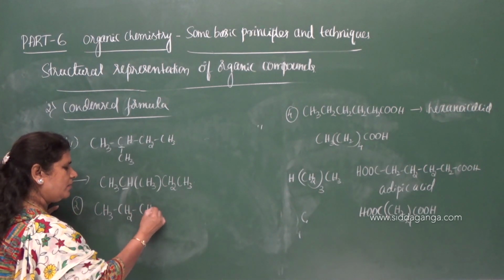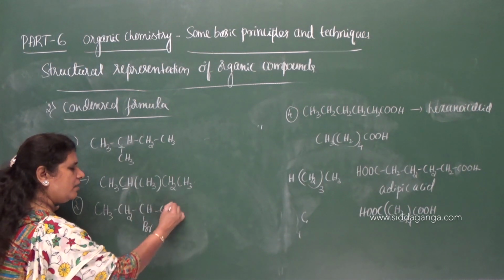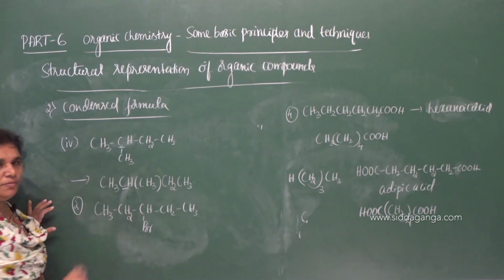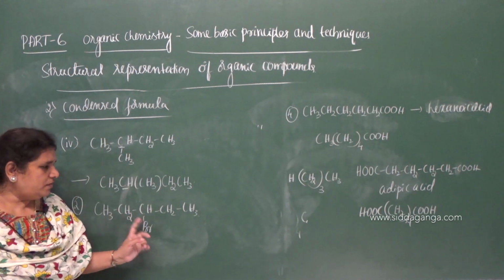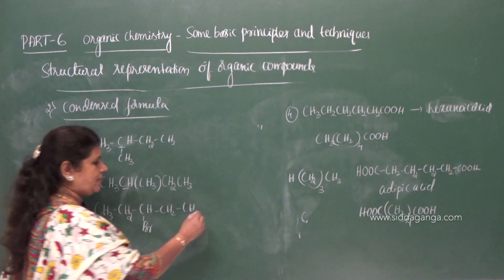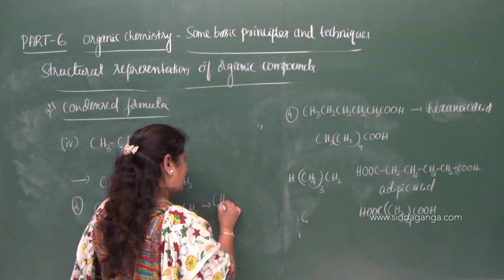CH3, CH2, CHBr, CH2, CH3. Here we have bromine as a substituent group. 3-bromopentane is the compound. Then how to represent this in a condensed formula?